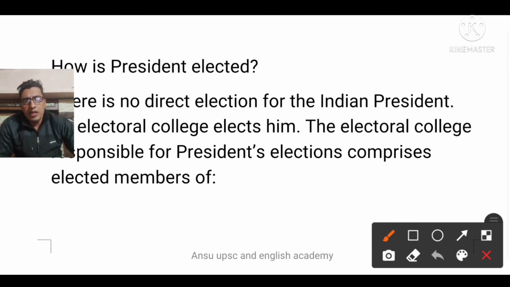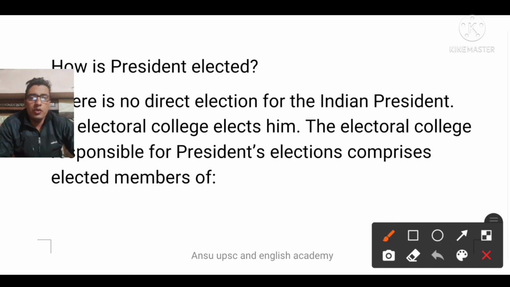I'm asking you one question: does the president have discretionary power? Yes, he has discretionary power. Only in one case, which one? It is the sole discretionary power of the president to appoint a prime minister. This is the only case where the president can exercise his own discretion.